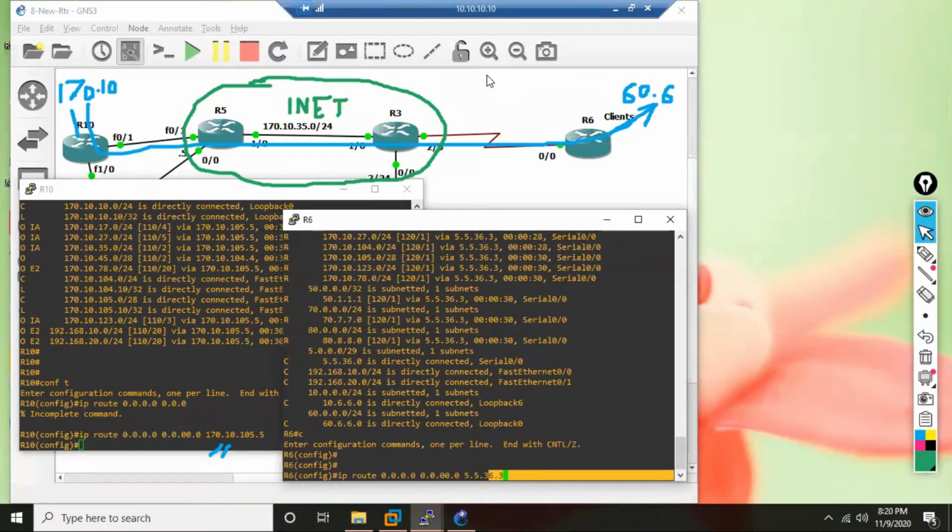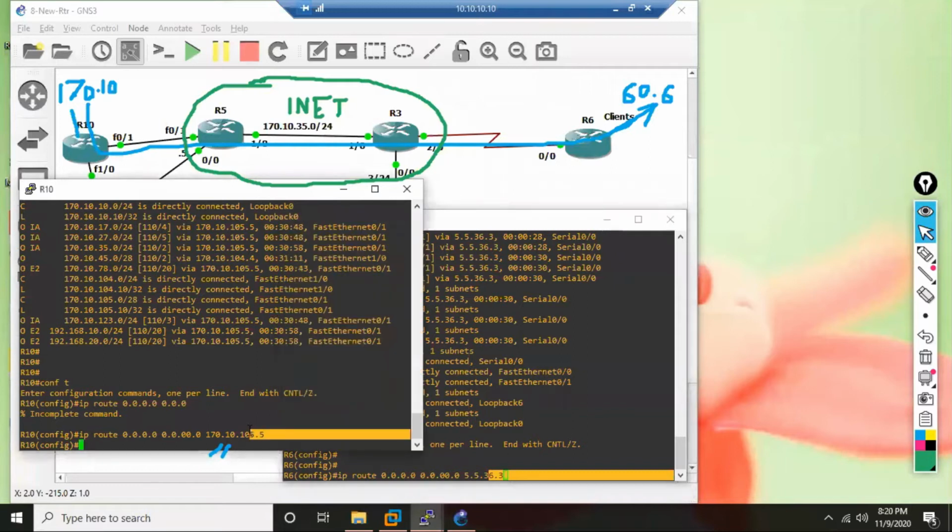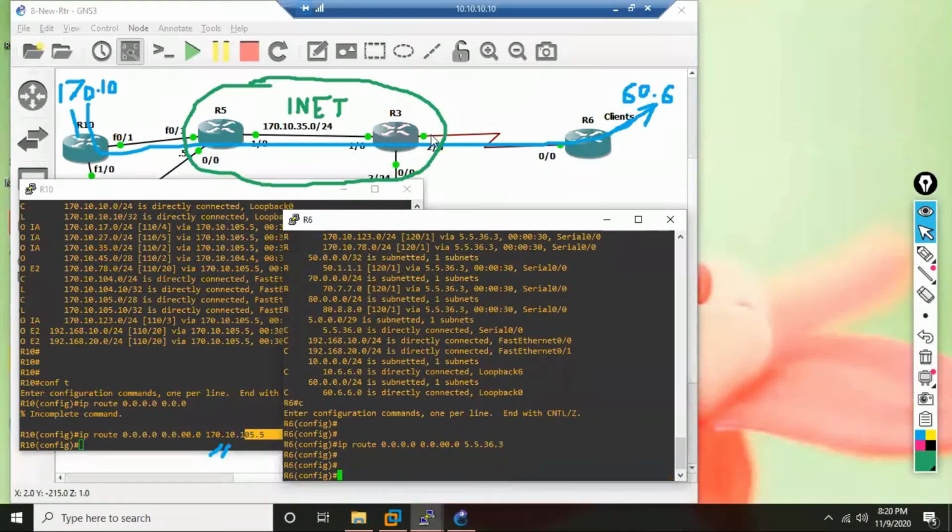Dot 3 means router 3, and dot 5 means router 5. This is the IP addressing scheme I always use: if the router number is 5, all the IP addresses of router 5 end in 5, so the last number tells me which router the packet is meant for. So for R6 the gateway is router 3.